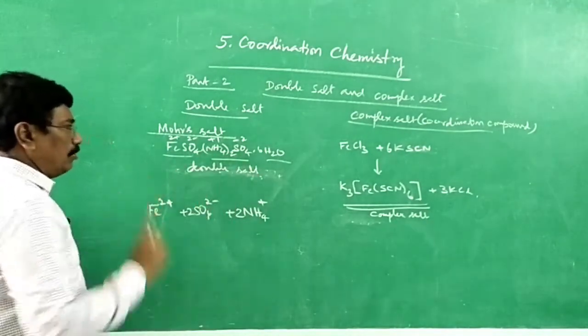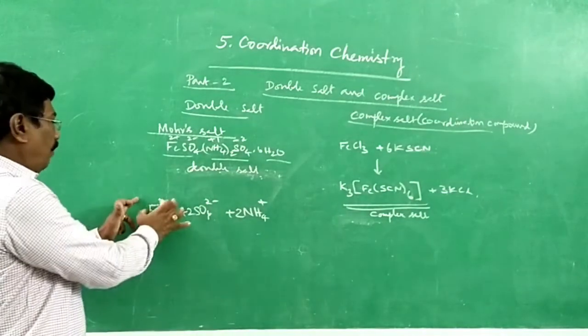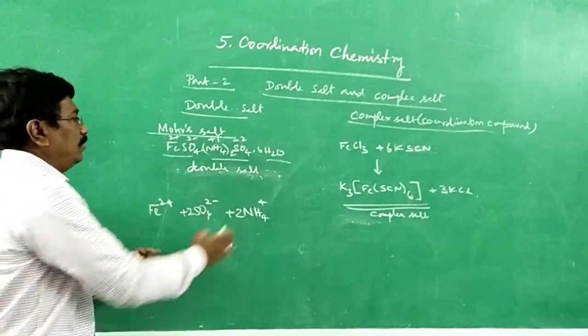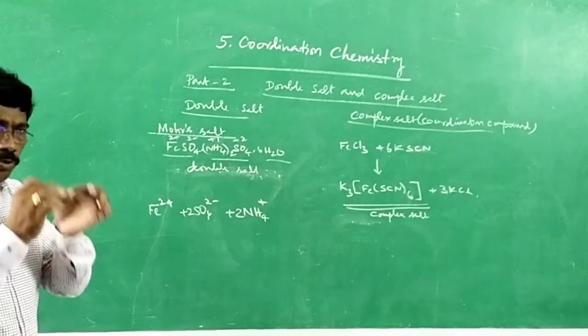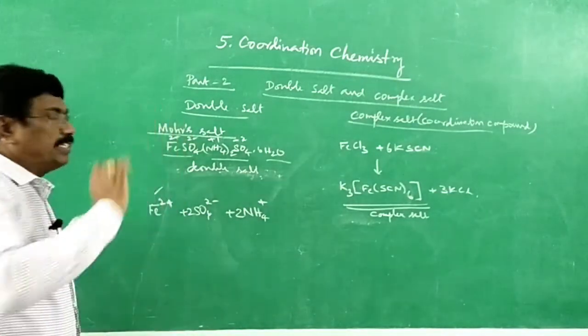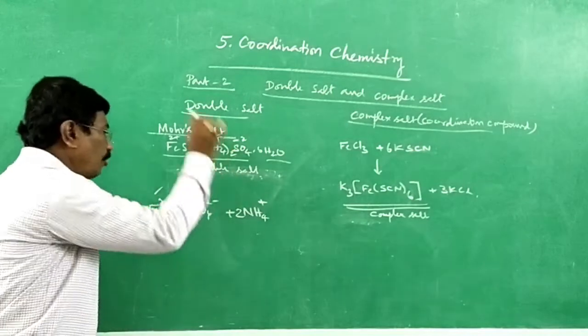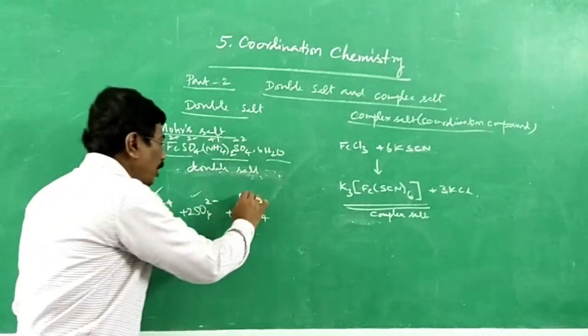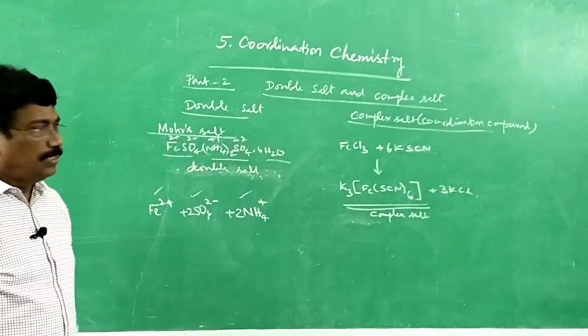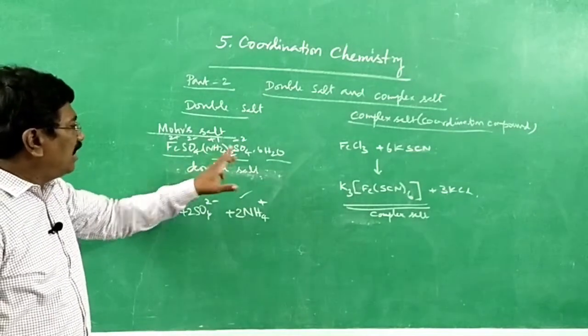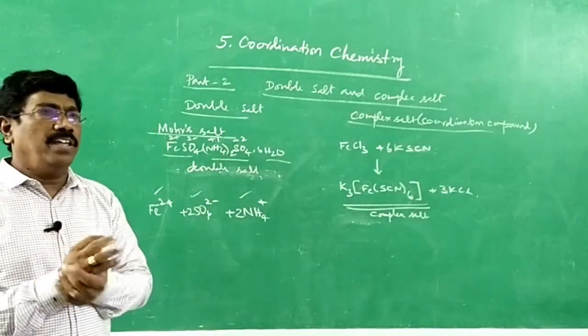Or from 1 mole, you will be getting 1 mole of ferrous ion, 2 moles of sulfate ions, and 2 moles of ammonium ions. If you do the test for ferrous ion, sulfate ion, or ammonium ion, you will be getting a positive answer. So, all these ions will be available in the form of simple ions.